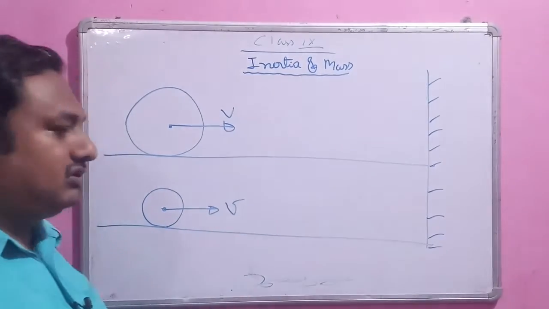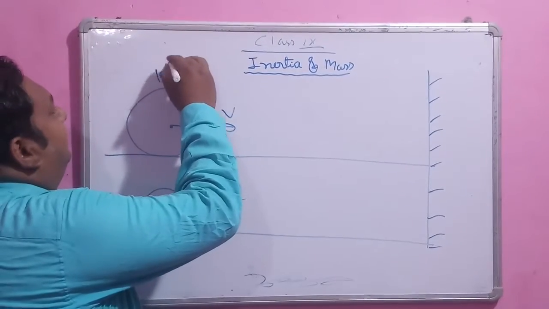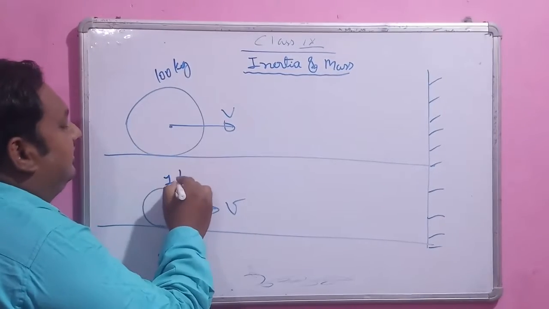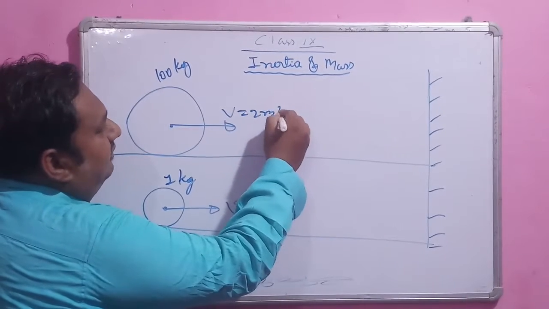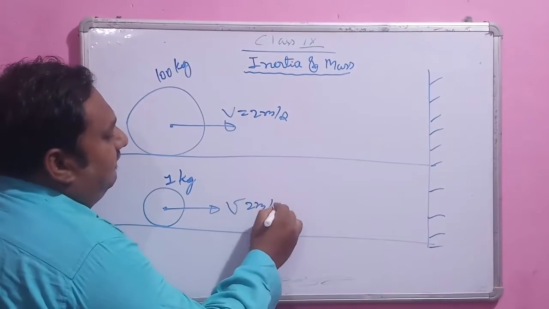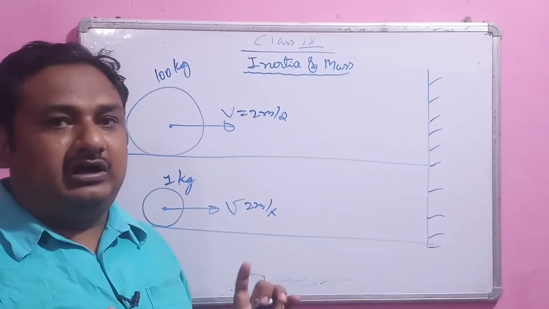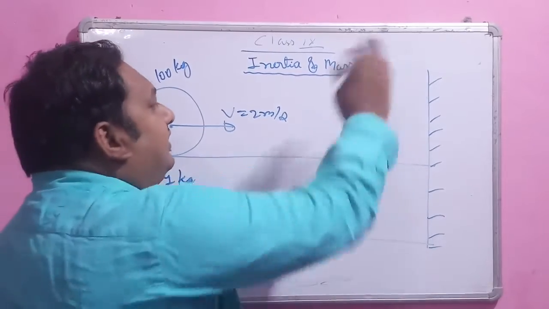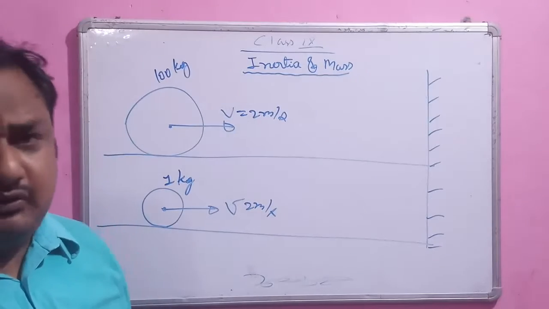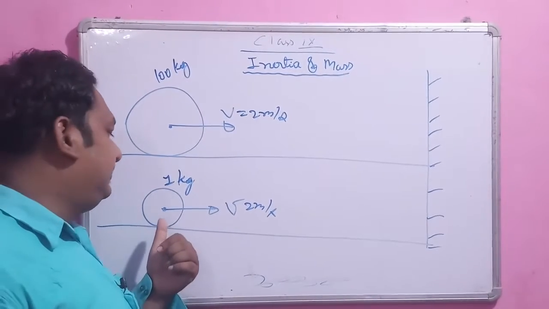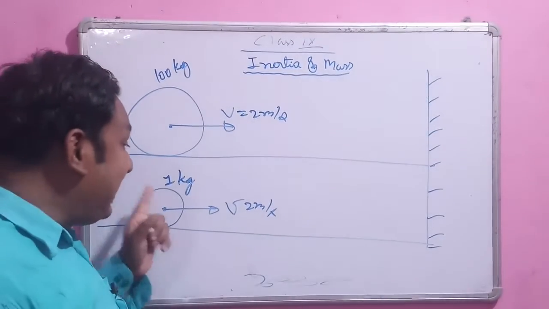Now imagine a situation in which I have two balls. This ball is of 100 kg, and this ball is of 1 kg, and both balls are moving with a velocity of 2 meters per second. Which ball do you think is easier to stop? Suppose you are standing here and you want to stop this rolling ball. Surely less effort is required for the 1 kg ball. Why? Because it has less inertia.